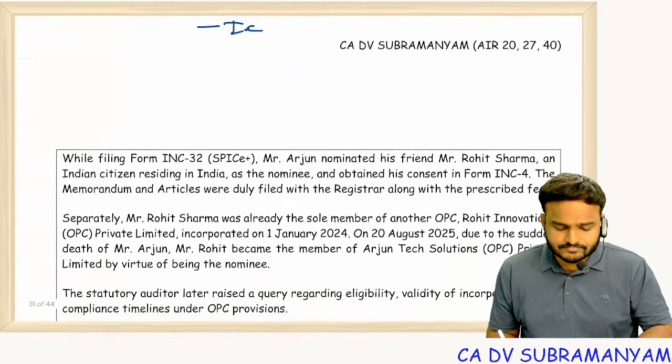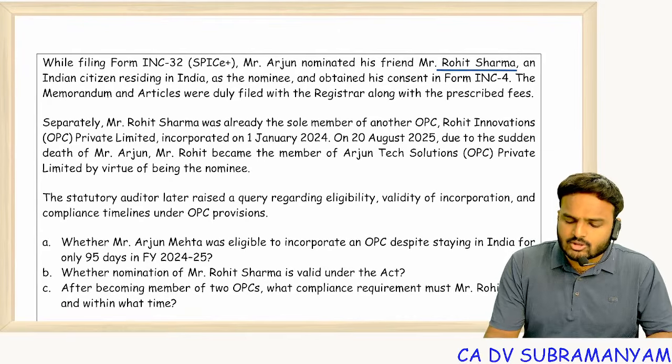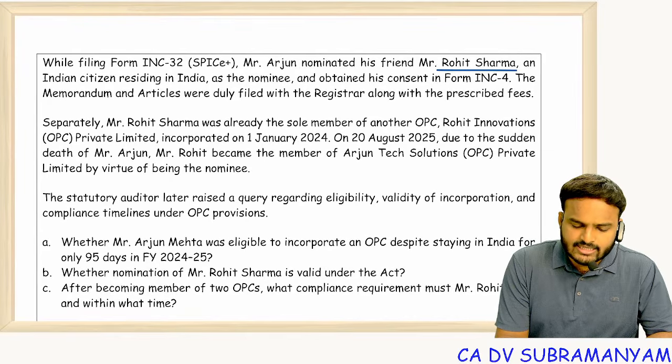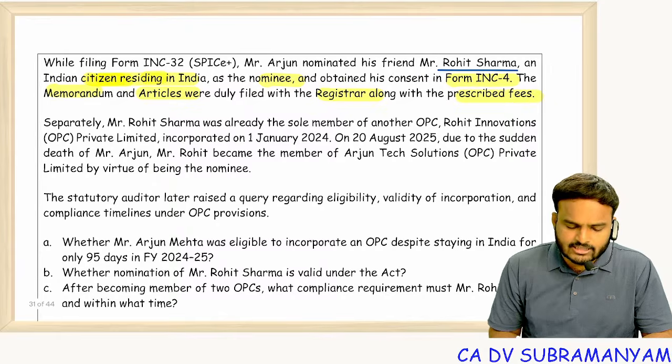Clear? While filing Form INC 32, Mr. Arjun nominated his friend Mr. Rohit Sharma, an Indian citizen residing in India, as a nominee. Indian citizen, enough. Citizen residing in India, enough. Obtained his consent in Form INC 4. The MOA, AOA duly filed with ROC along with the prescribed fees.